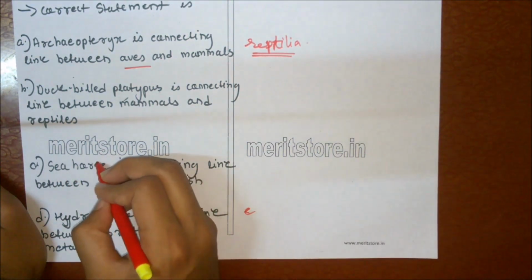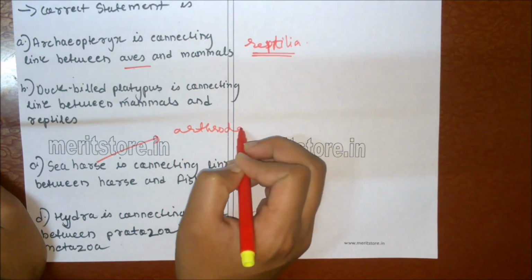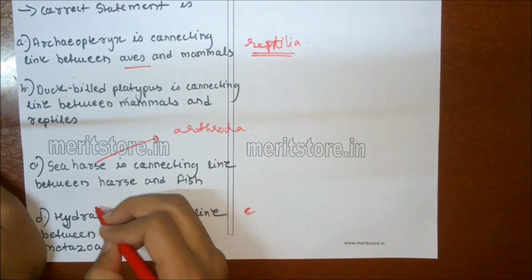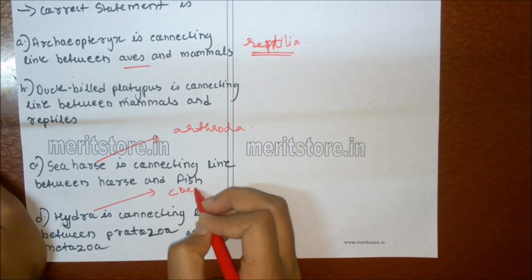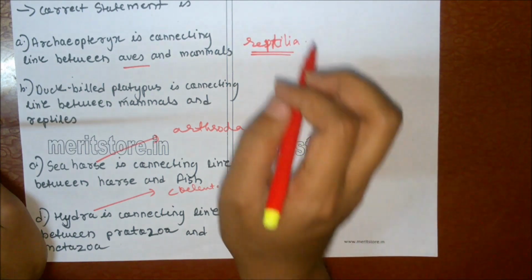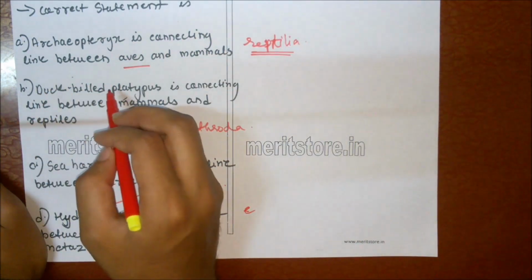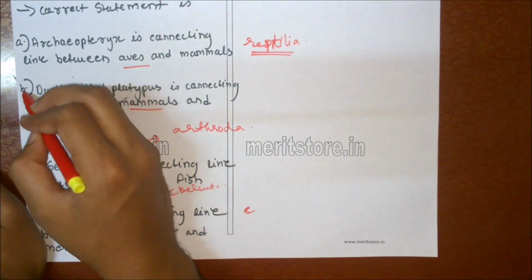Seahorse belongs to phylum Arthropoda, which is non-chordate, and Hydra belongs to phylum Coelenterata and shows radial symmetry. So duck-billed platypus is the connecting link between mammals and reptilia. Option B is the correct answer.